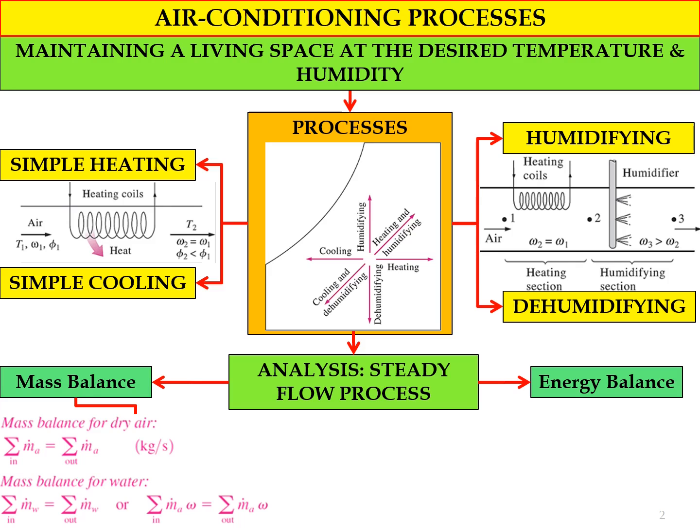And then also we can apply the energy balance equation. Because the process is a steady flow process, the rate of energy change of the system will be 0. So we will get this energy balance equation, where Q in dot plus W in dot plus total E mass in equals Q out dot plus W out dot plus total E mass out. So these are the equations that can be used to analyze the air conditioning process.